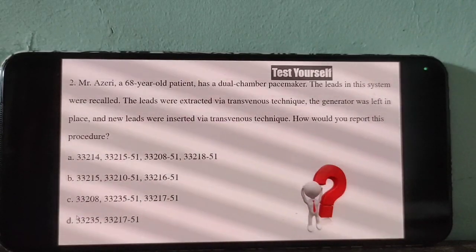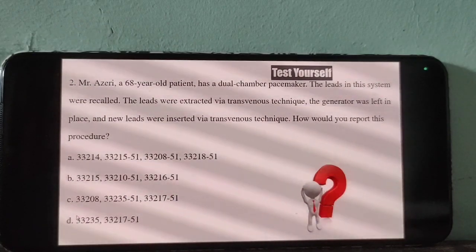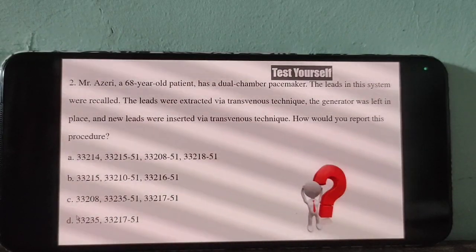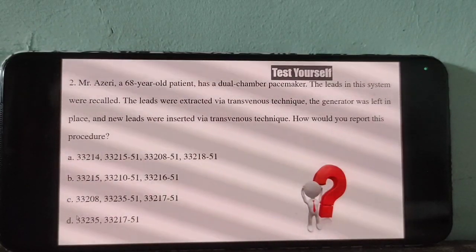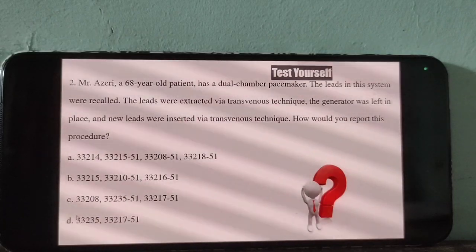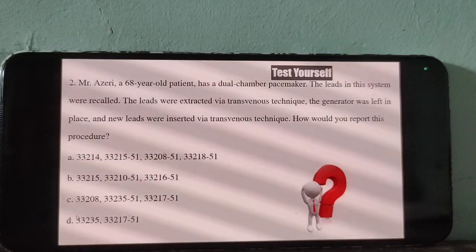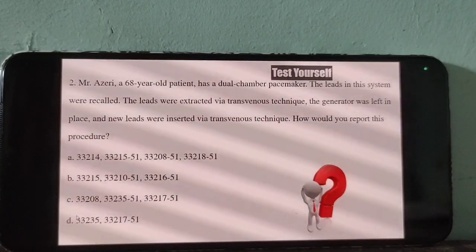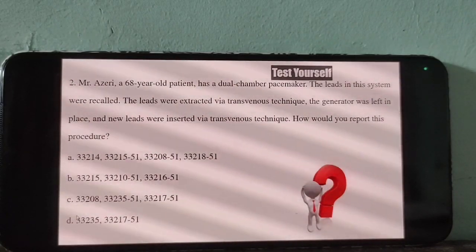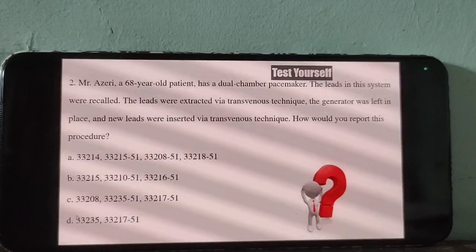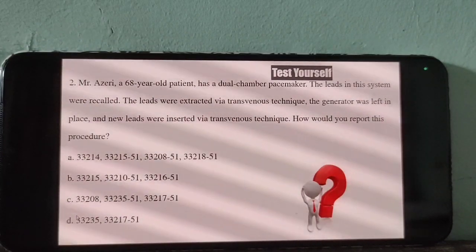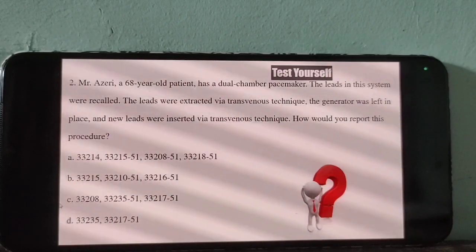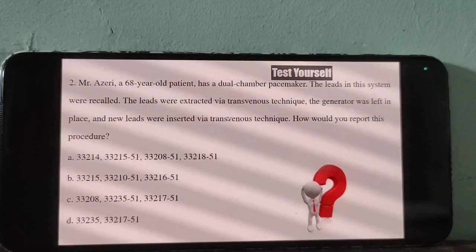Okay. Recalled means removal. So remove the leads and insert the new leads. That means remove the old leads, inserting the new leads. What is the meaning, guys? Replacement. Am I right? So replacement. Here, guys, 1 minute.